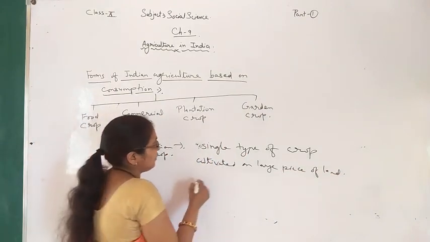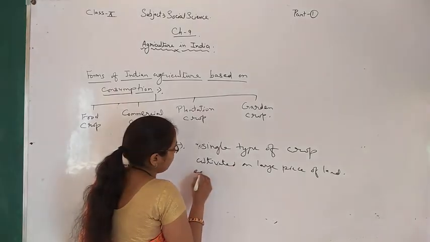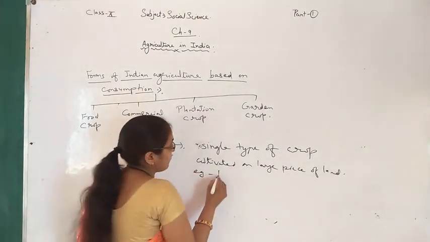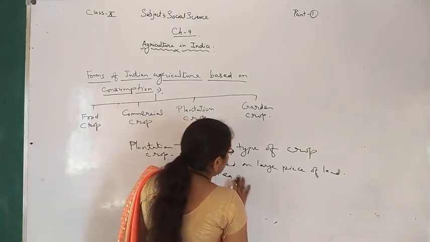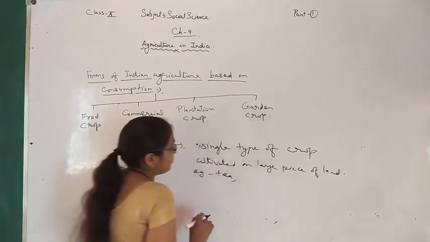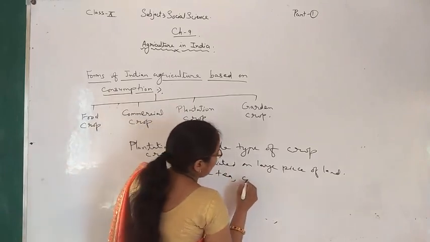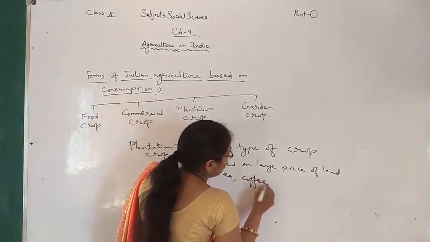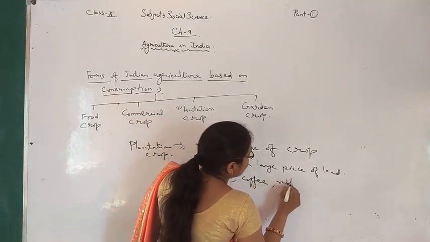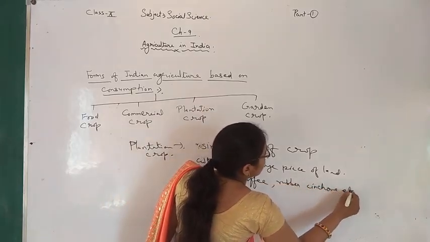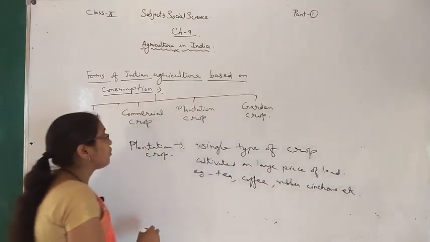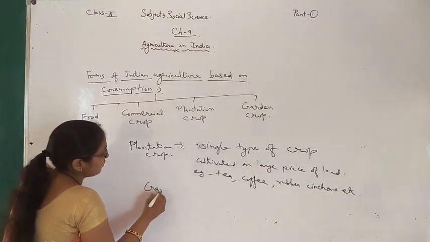For the selling purpose, we can write some examples like tea, coffee, rubber, cinchona, etc. And last is garden crop.